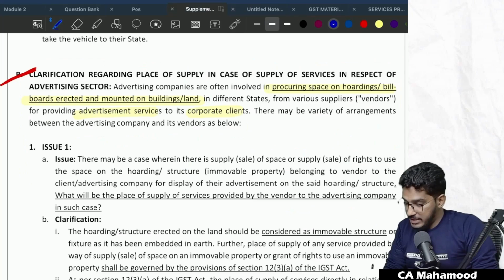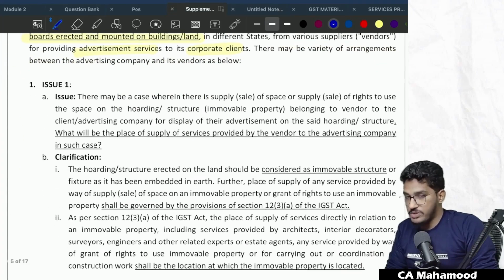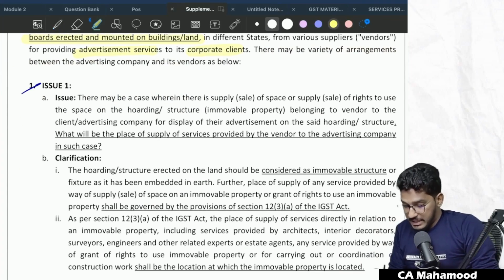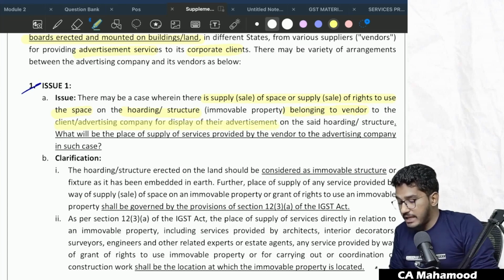So that's the same thing they say here. Two issues are actually involved. I told you the first thing. So if you read issue 1, there may be a case wherein there is supply of space or supply of right to use the space on a hoarding or structure, which is actually immovable property belonging to a vendor, to the client or advertising company for display of their advertisements on the said hoarding or structure.